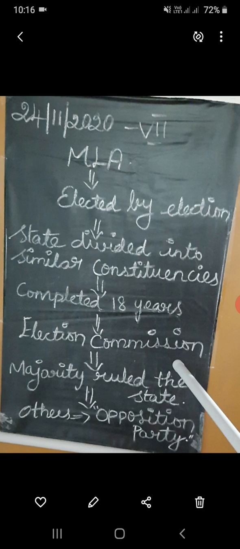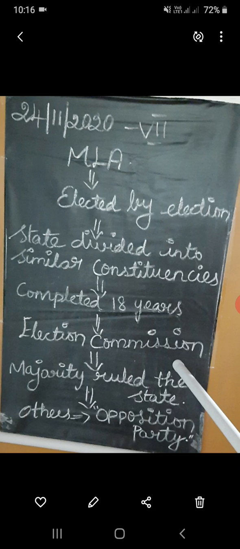The governor declares the majority party eligible to rule the state government. Simply, the party that gets a majority of votes is called the ruling party, and it forms the government in the state.